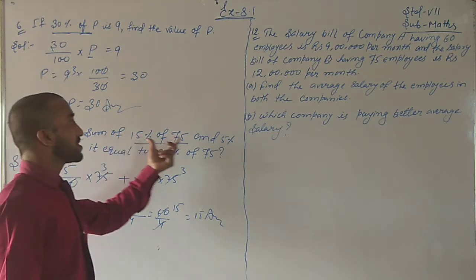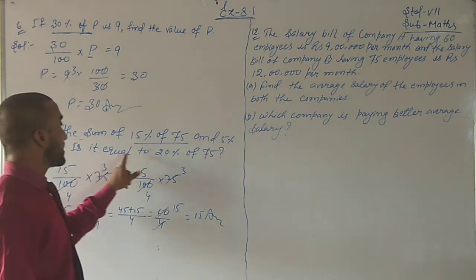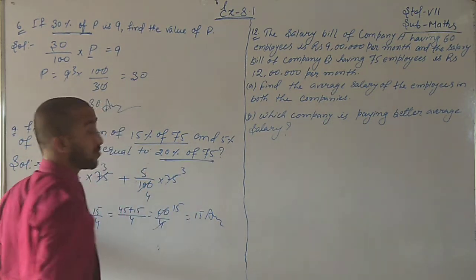What will be the sum of this one and this term? That will be 15. What is the second question? Is it equal to 20% of 75? Now we have to find out the 20% of 75 also.